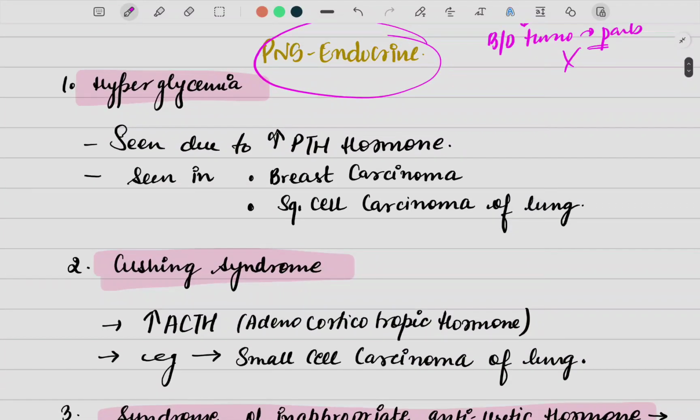Moving to the first one, that is your paraneoplastic endocrine disorders. Now in endocrine disorders, the first thing you have is hyperglycemia. You all know hyperglycemia, right? Now the next, okay, wait, it is going to be hypercalcemia.